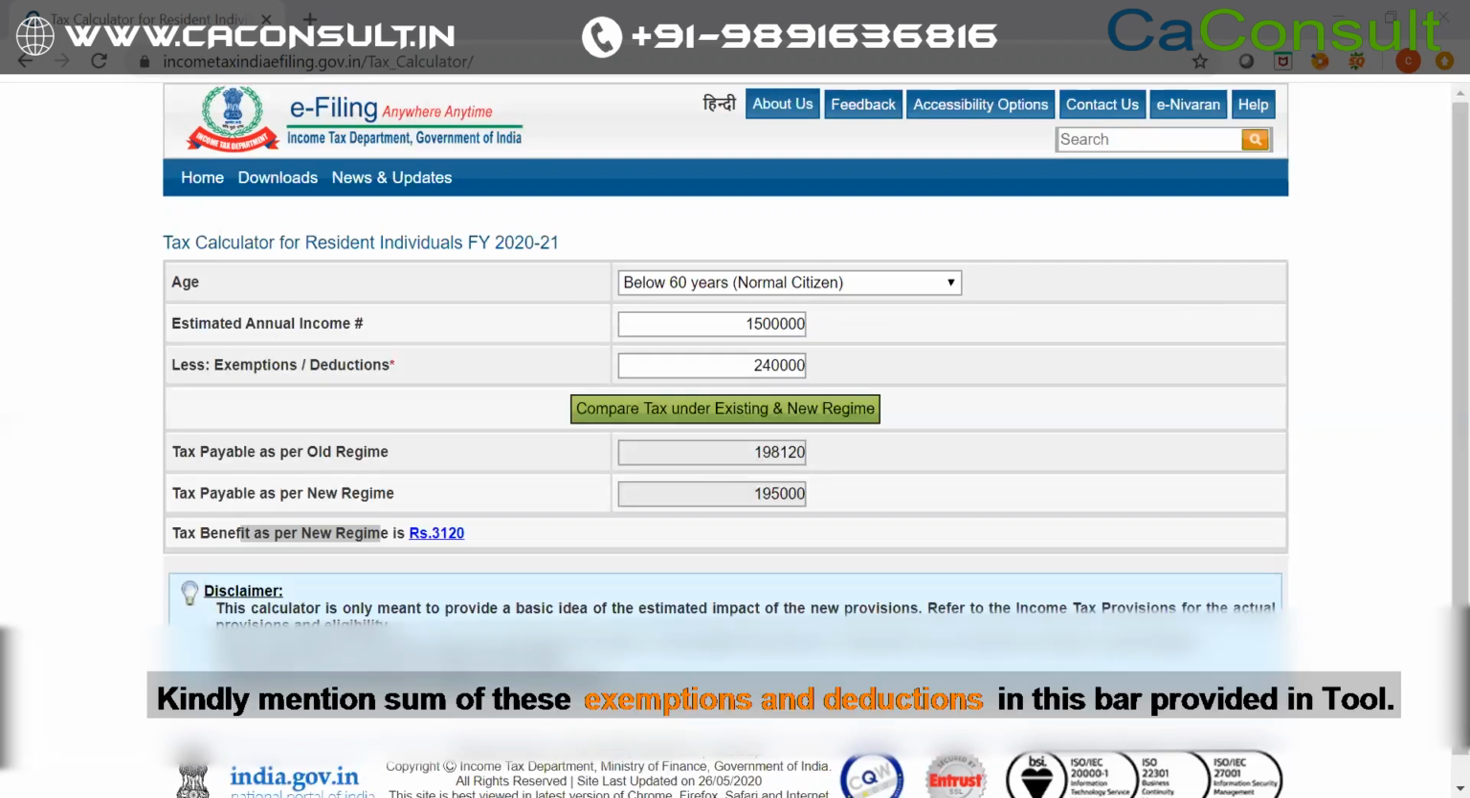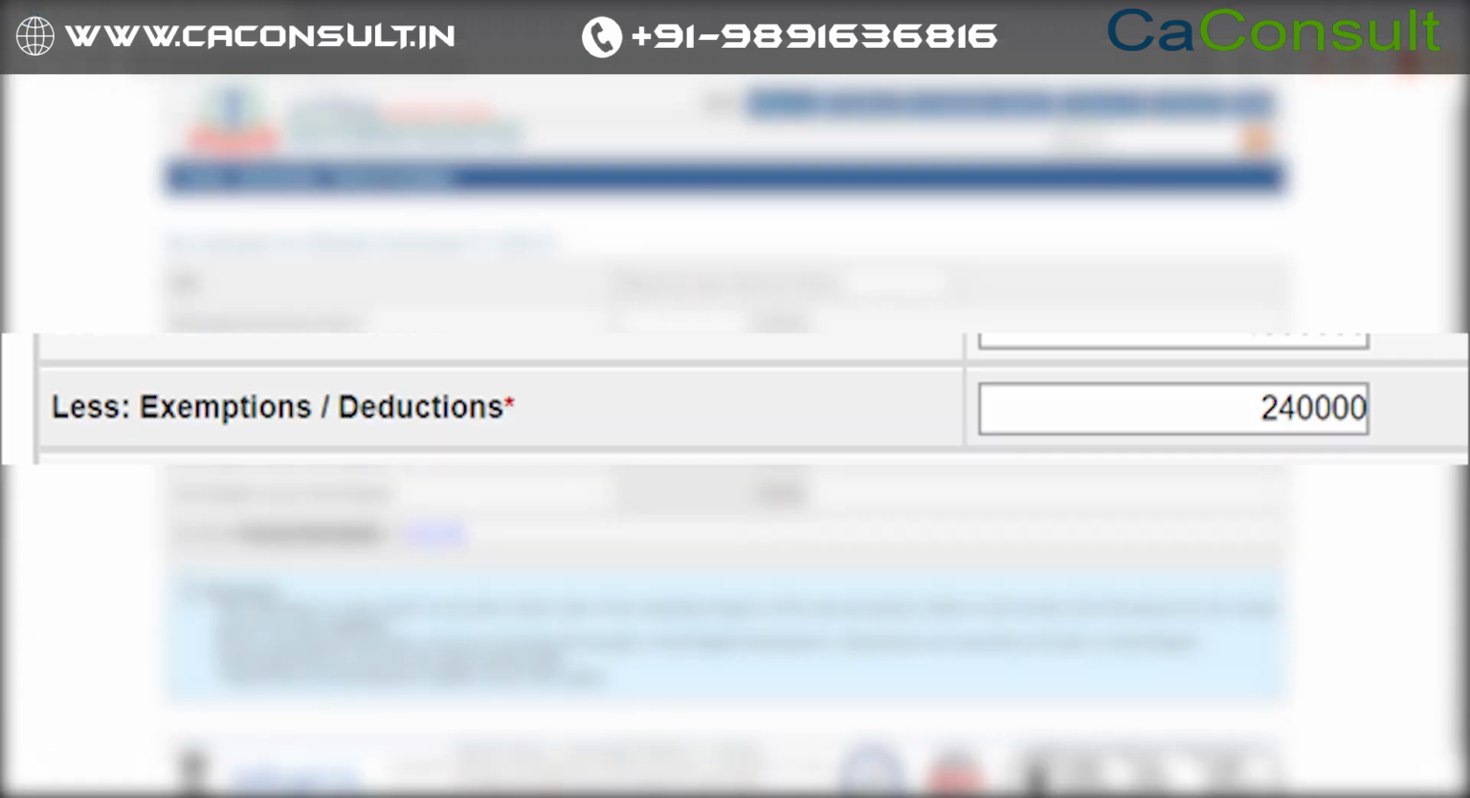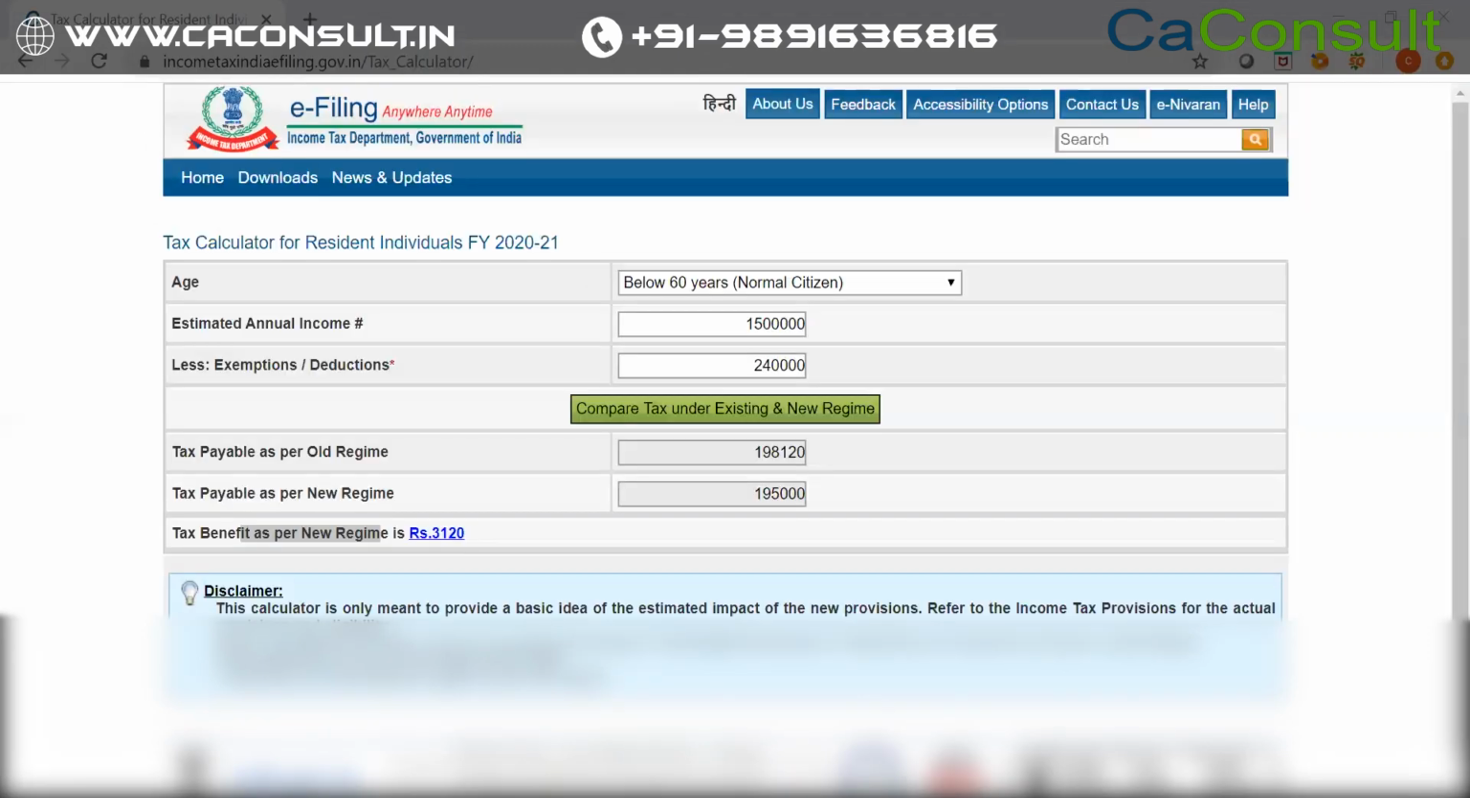Kindly note that all these exemptions and deductions are mentioned in this bar, which is given as exemptions/deductions. It means that these deductions are no more available to you in the new tax regime.